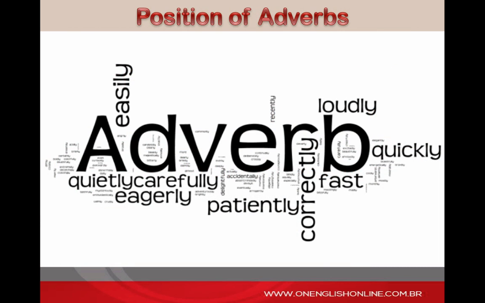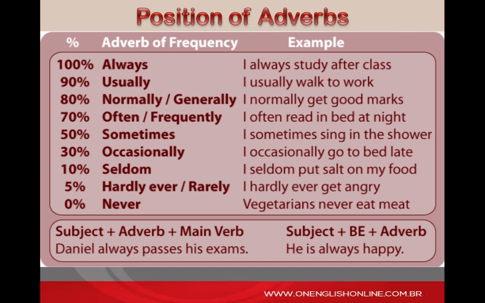In English, there are many different types of adverbs, and they will always take specific positions within the sentences. For example, when using adverbs of frequency, they must always come before the main verb or after the verb to be. In case there is an auxiliary verb, place the adverb of frequency between the auxiliary and the main verb.